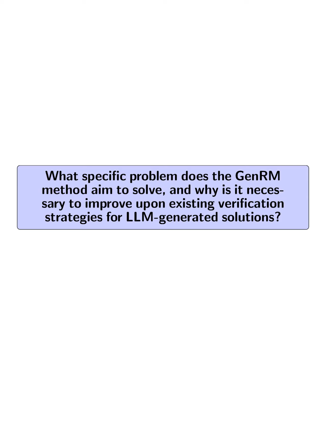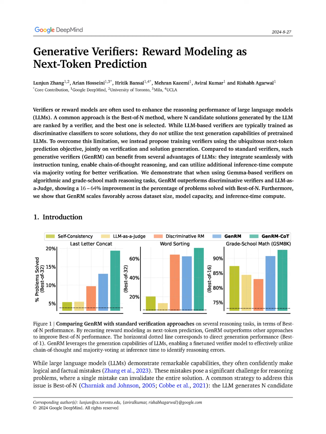What specific problem does the GenRM method aim to solve, and why is it necessary to improve upon existing verification strategies for LLM-generated solutions? The GenRM method aims to solve the problem of inaccurate verification of solutions generated by large language models, LLMs, particularly in reasoning tasks where a single mistake can invalidate the entire solution.